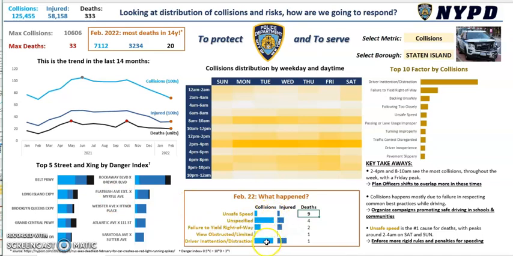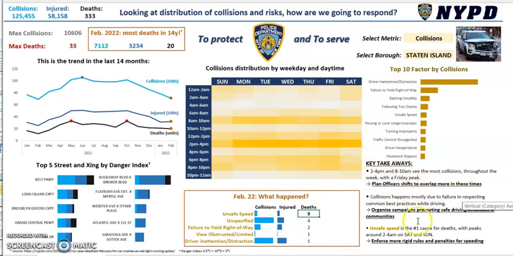We can see, for example, that driving inattention and distraction and unspecified are the ones that contribute more to collisions, but driving inattention and distraction is the one that contributes more to injured. But of course, all of these factors are only listed for the number of deaths organized largest to smallest in descending order.